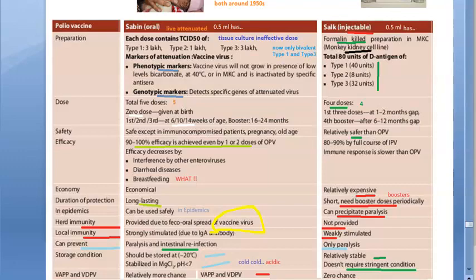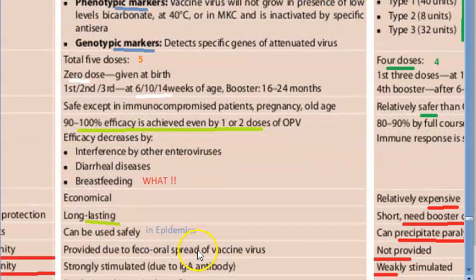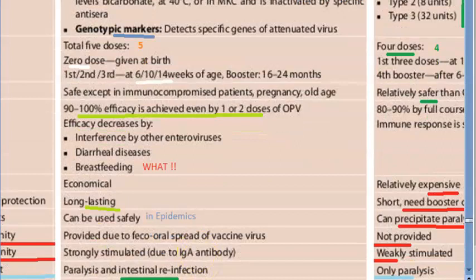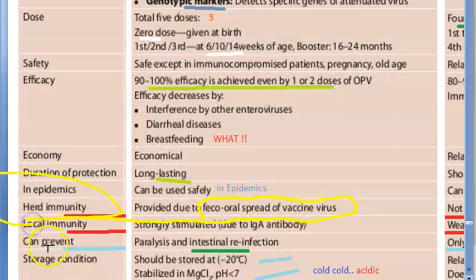Guys, let's just zoom this. Just try to understand what we are seeing here. See here? Herd immunity is provided by oral polio vaccine due to fecal-oral spread of vaccine virus. The vaccine virus is going to spread by fecal-oral route. So the entire community becomes immune.